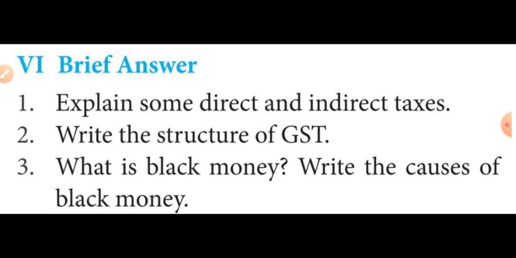Types of taxes heading, starting from direct taxes heading, from there to the next page up to goods and services tax.